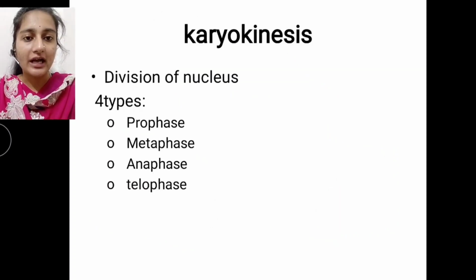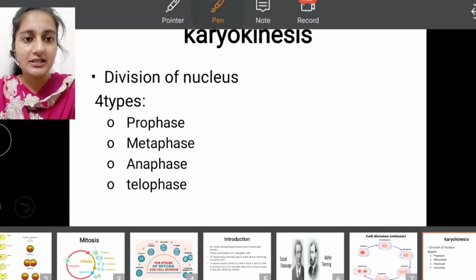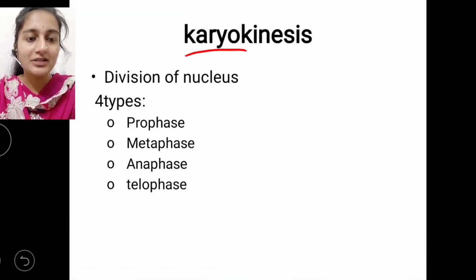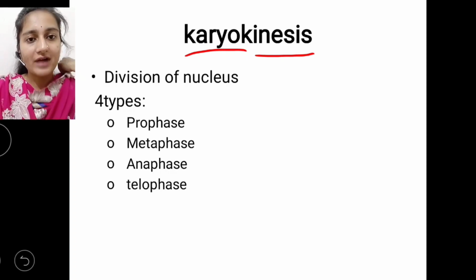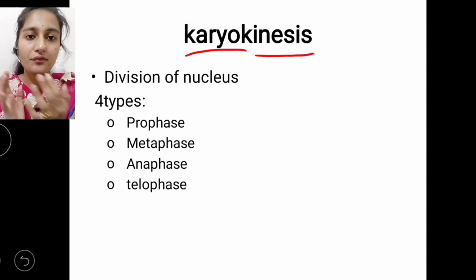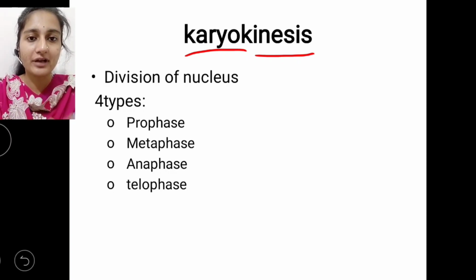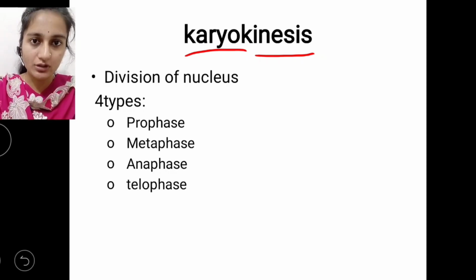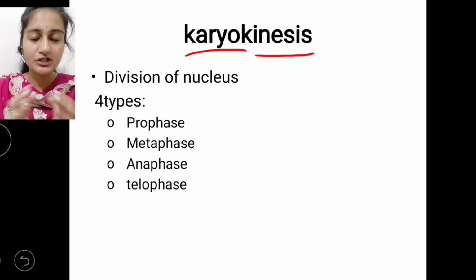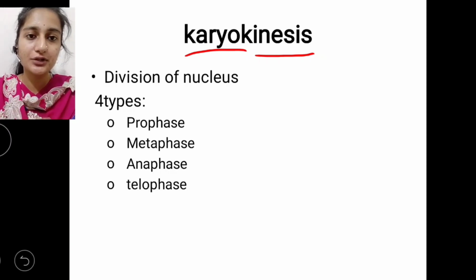Karyokinesis: karyo means nucleus, and kinesis means splitting or dividing. So division or splitting of the nucleus is called karyokinesis. This division of the nucleus is of four types. These stages are common in mitosis as well as meiosis, but we have small changes, which we are going to discuss in this series of videos.